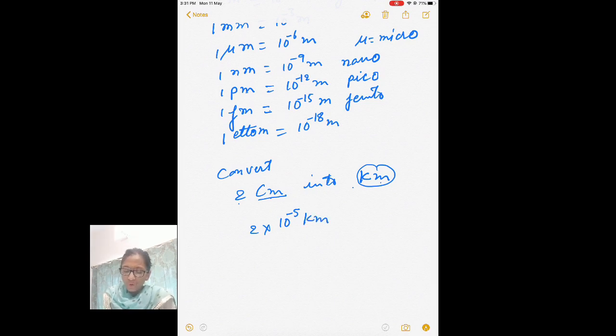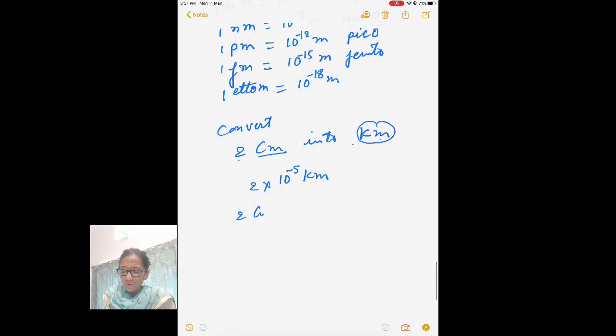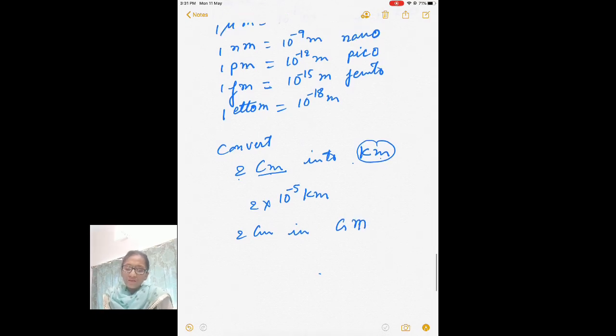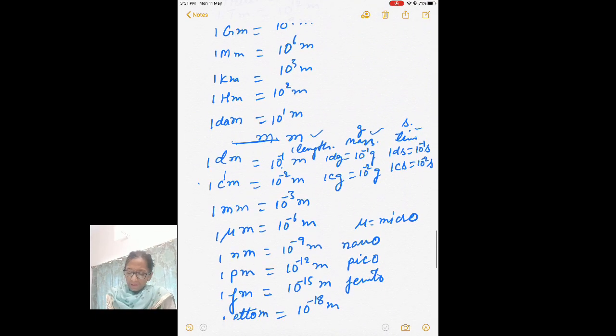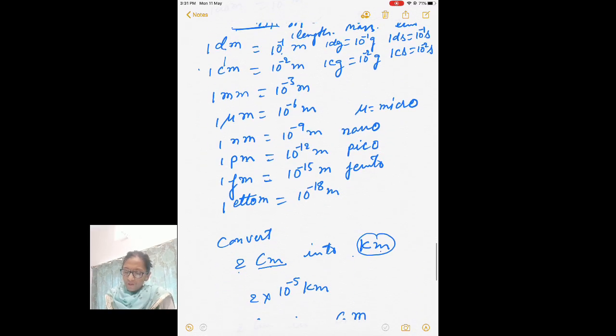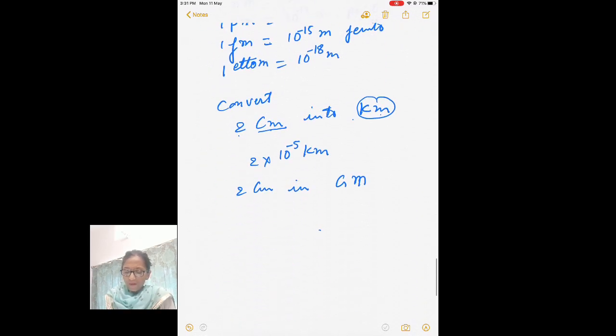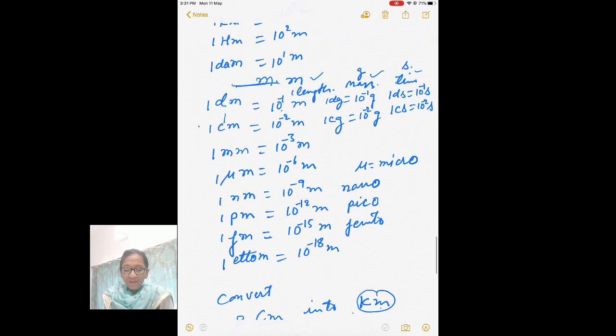Now to convert 2 centimeter into gigameter, how can you convert? From here you can see this unit is small, so number is large. This unit is large, gigameter is large, so number should be small. By how much should it be small? Without calculating you can find this.